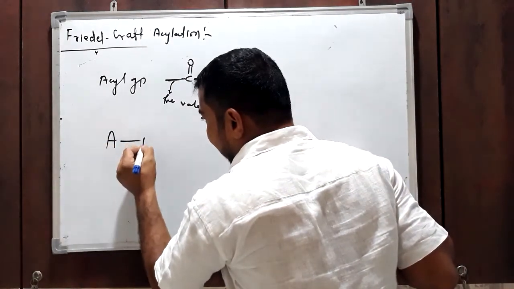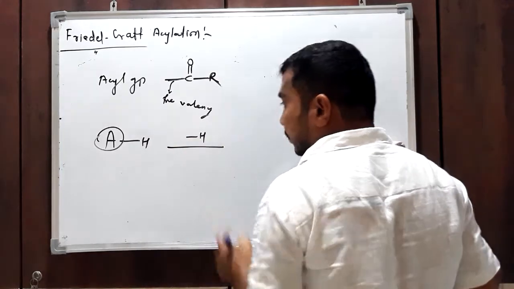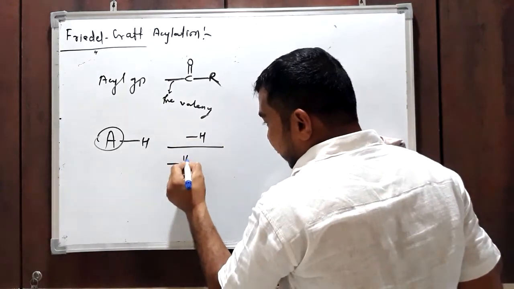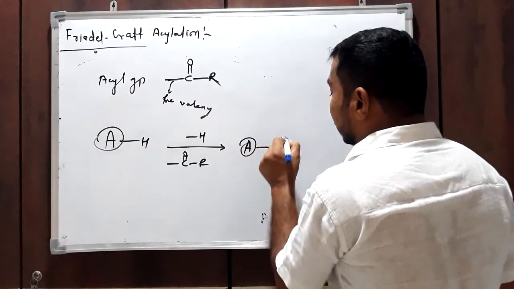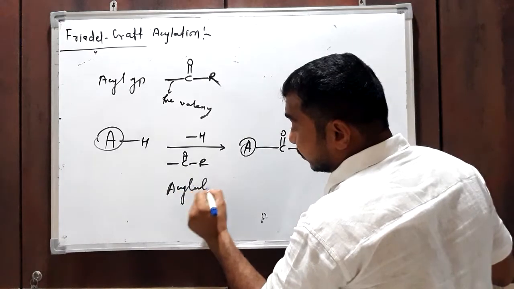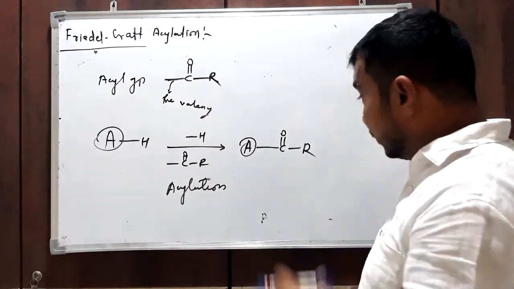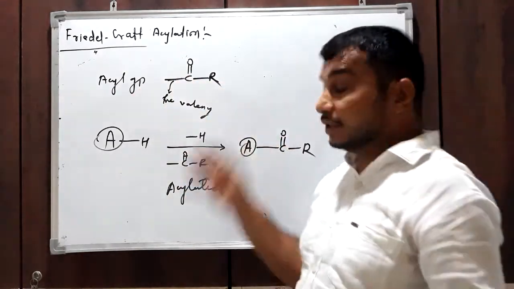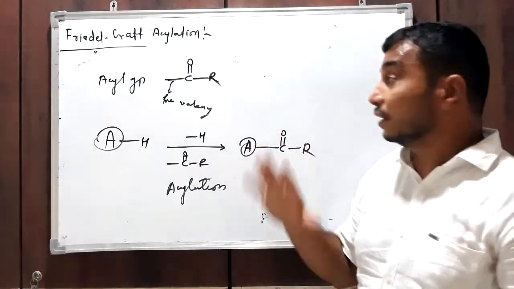In general, if AH is any organic compound and we replace a hydrogen atom by an acyl group, that is called the acylation process. This is one of the examples of electrophilic aromatic substitution reaction.